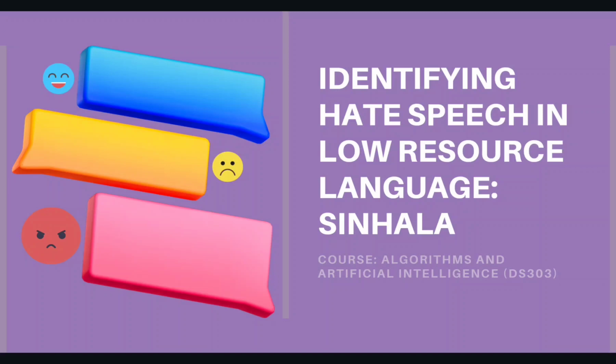Sentiment analysis has seen widespread application in high-resource languages. Its significance becomes even more important in the context of low-resource languages. And amongst these languages, Sinhala, spoken predominantly in Sri Lanka, emerges as a particularly noteworthy case.